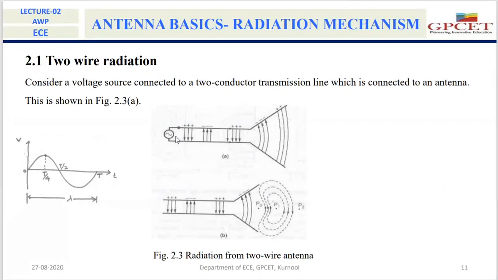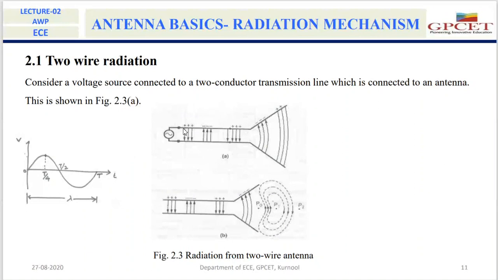Now we applied a sinusoidal voltage. Here you can see the input signal. If we apply this input signal, then what happens? This input signal will create electric field lines in between these two transmission lines. These electric field lines will move the charges inside the conducting wire.